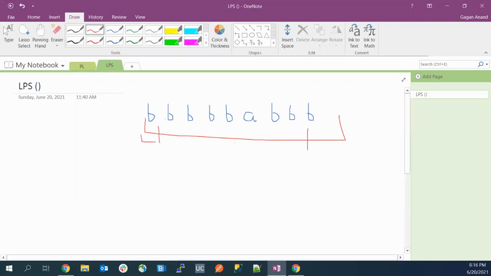Because if you are incrementing from here, it can be possible that this is a palindrome, so you're missing this case. And if we are incrementing from here, this can also be a palindrome. Anything can be good. Like this is also a palindrome, triple B. So this can also be an answer, and this is also a palindrome. So your approach is not covering these cases. Try to think in a broader way. Just try to think how we can find all the substrings. Try to go in that way.